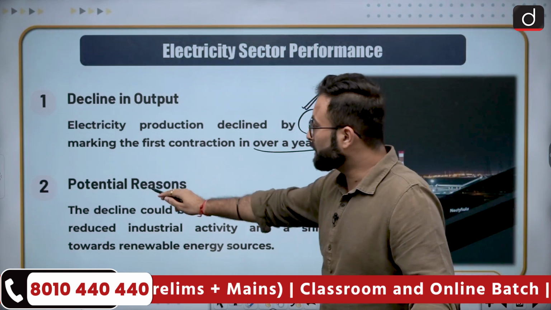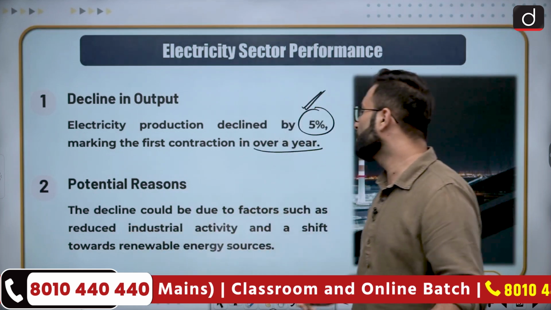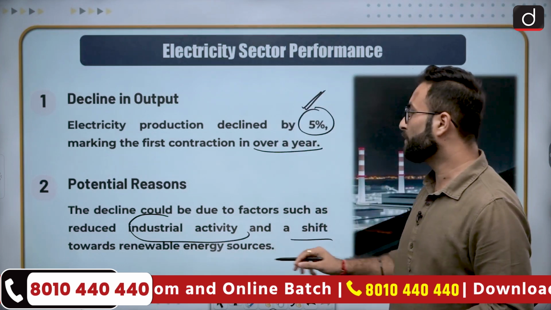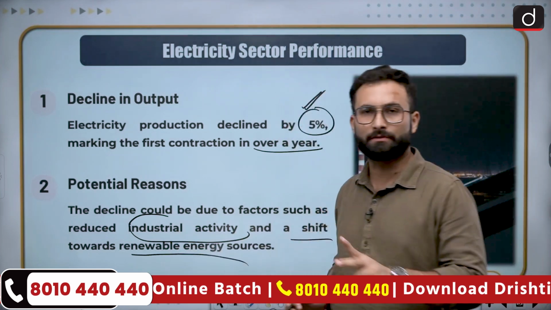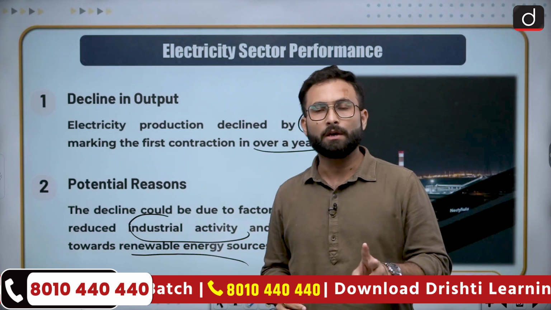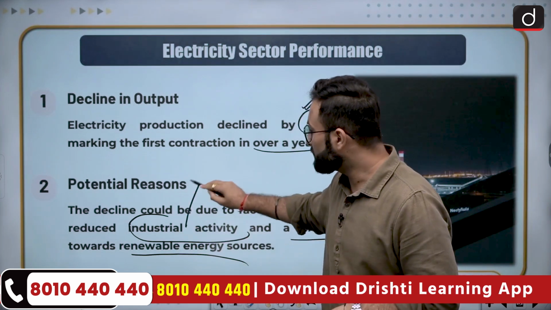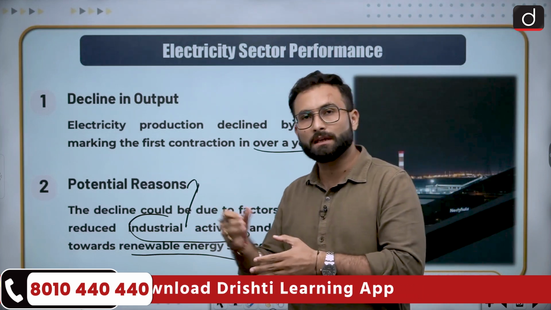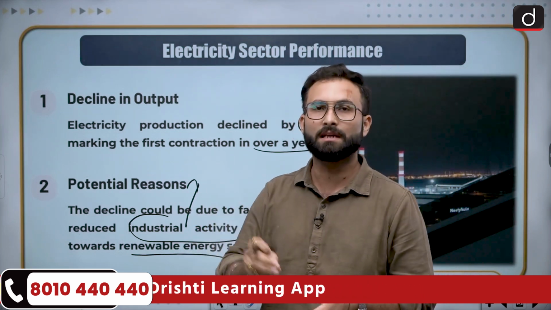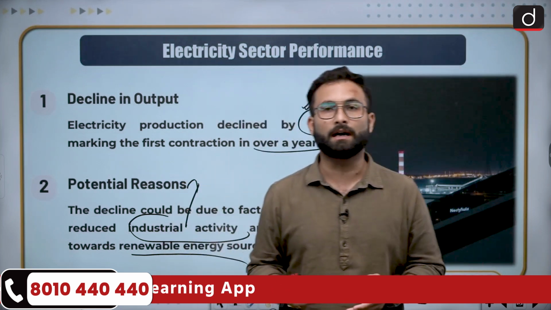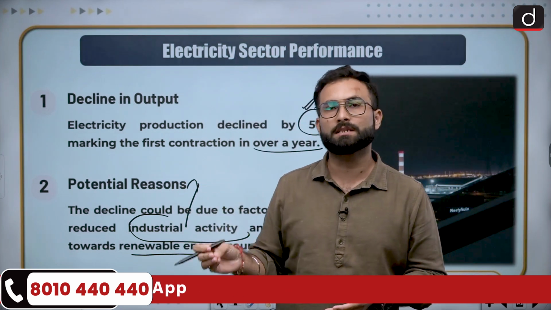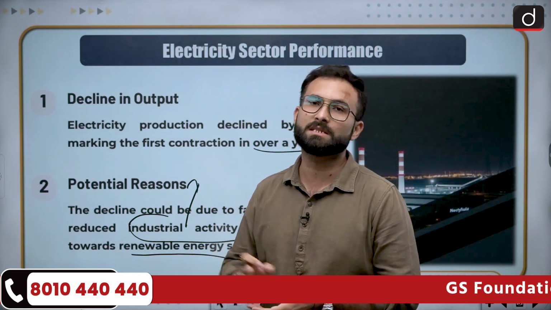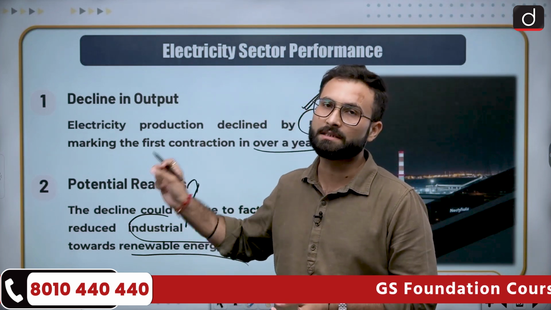Okay, now potential reason, here you can say the decline could be due to factors such as reduced industrial activity and a shift towards renewable energy. So there are two factors: one, we are shifting towards renewable energy. Second thing is reduced industrial activities. We are saying that there is a contraction. That means that in other industries, let's say cement production, let's say steel production, etc., all these industries require electricity. Okay, and if there is a reduction in the output of these industries, that means that there will be a reduction in electricity generation as well.